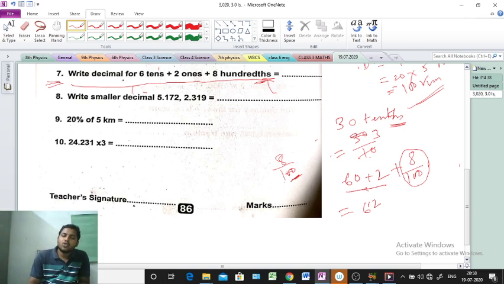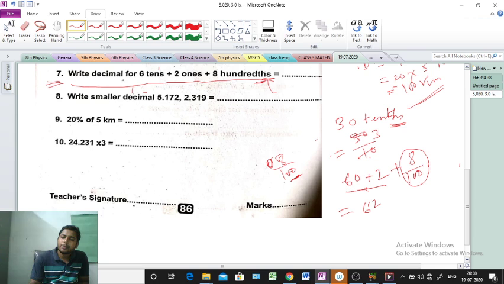Clear or not? So 2 digits we need, but here only 1 digit is given, so we need 2 digits. Because we are doing division, we will go to the left hand side, not the right hand side. For multiplication we go to the right hand side. For division we go to the left hand side. So we need 2 digits, that's why 0 and 8, that is 2 digits.